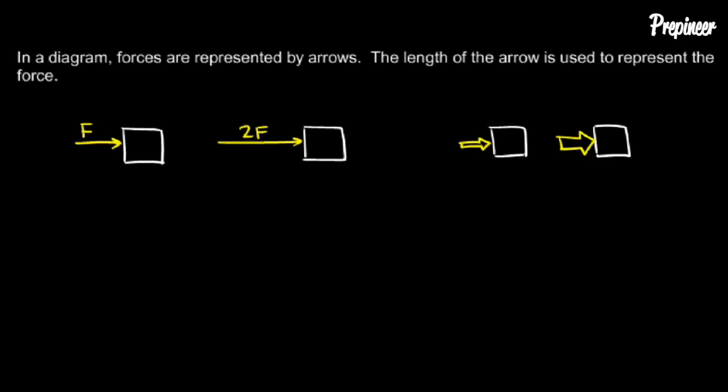Force, one of the units for force would be pounds. So if you wanted to draw a force, for example, of 3 pounds pushing on an object, you could draw the little arrow, and you could write 3 pounds next to it. And you might want to put a little M on the mass. This just shows that a force of 3 pounds is pushing this mass in this direction. And following our earlier discussion, if you wanted to draw a bigger force, you could do a bigger arrow. So 6 pounds pushing mass M to the right.